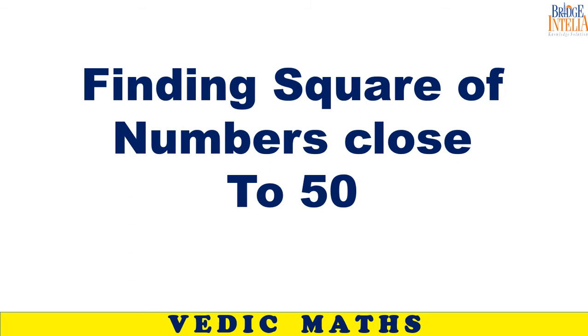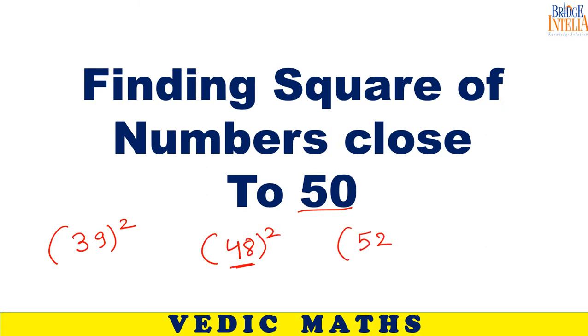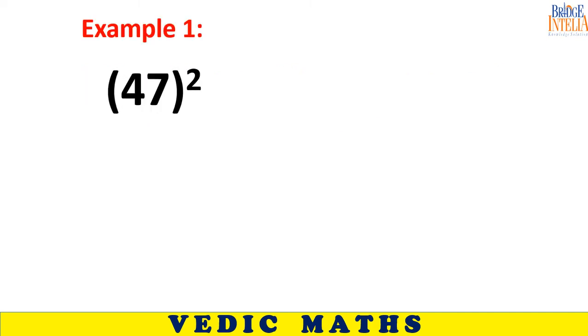The first strategy is finding the square of numbers close to 50. That means numbers which are very close to 50, for example 39 square or maybe 48 square, 52 square, 53 square. How can we find them? Let us see the strategy. Look at the number. If you realize that the number is very close to 50, then you can apply the trick. From the given number subtract 50, and you will get an answer.